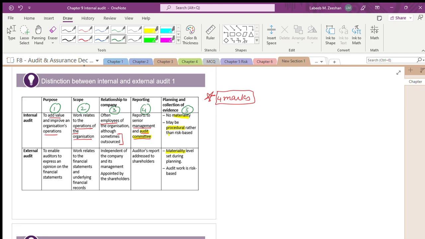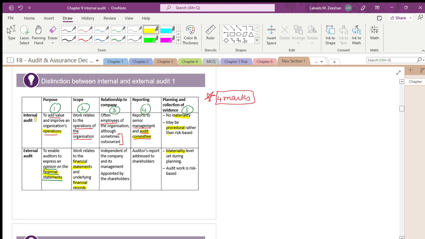Now, this is what it says. You got my point? Whereas, what is the role of the external auditor? They will give the opinion on the financial statements. These people are talking about operations, how things are moving. These people are talking about the financial statements. They are not concerned about operations. They are concerned about the work related to financial statements, financial records.